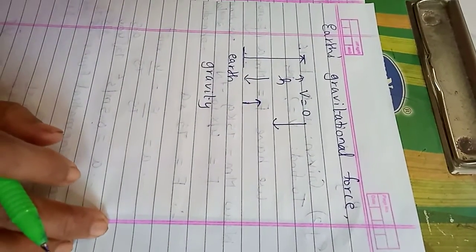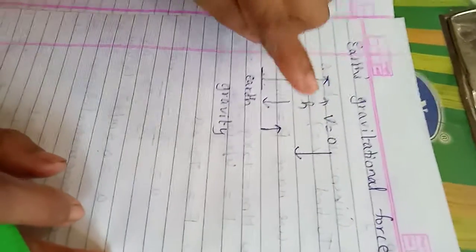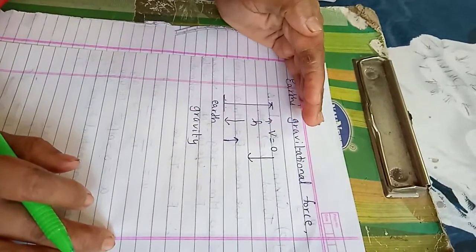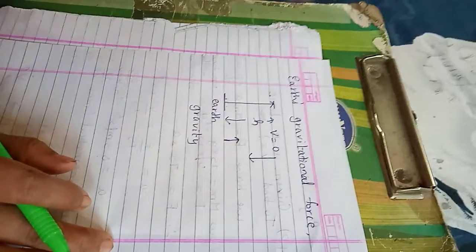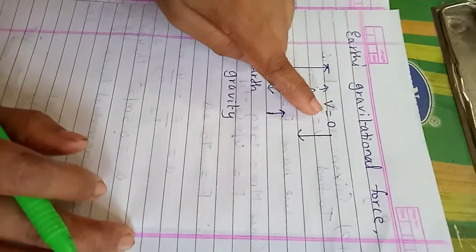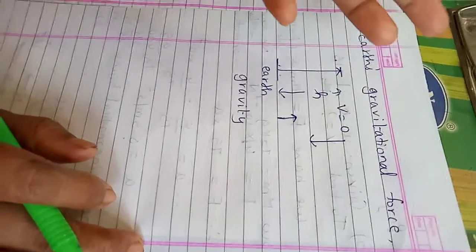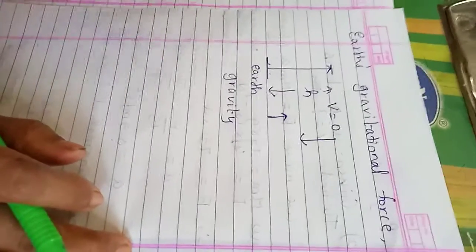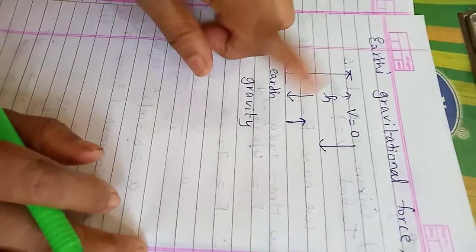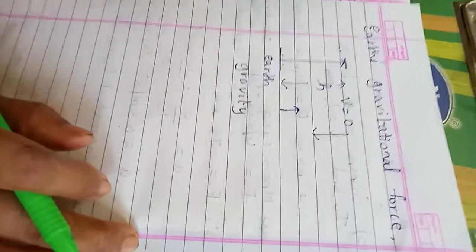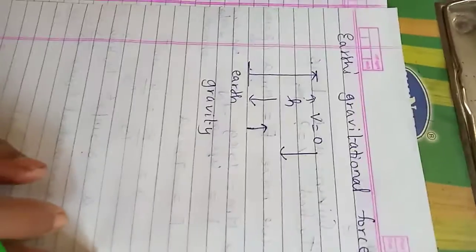Since it pulls it down continuously, the velocity goes on reducing. As the body moves higher and higher, the velocity goes on becoming lesser and lesser, and finally the velocity becomes 0. Once the velocity is 0, students, the body will again come down. Is it okay? Why? Because Earth pulls it back. That is the Earth's job. That's it. Students, note one point.